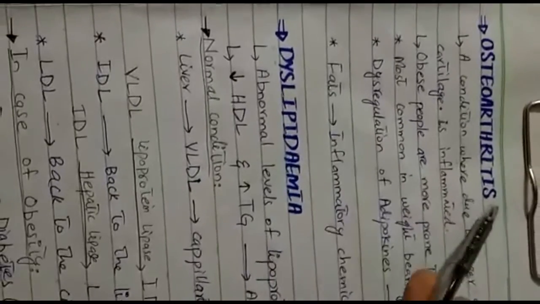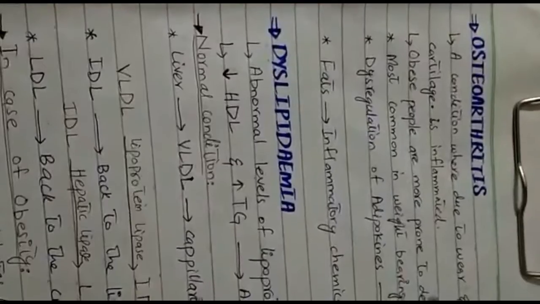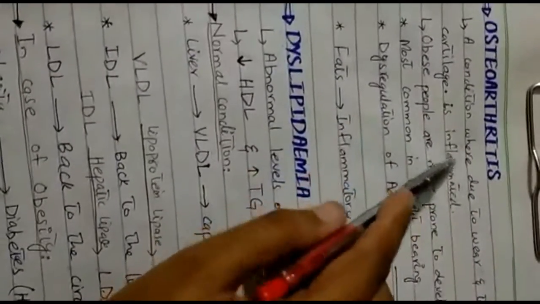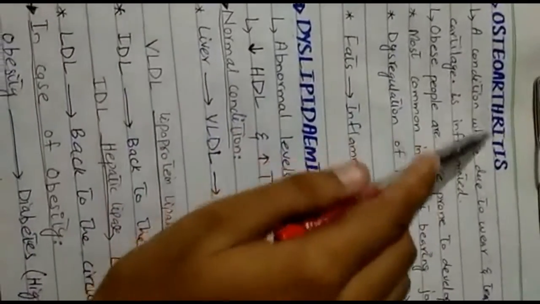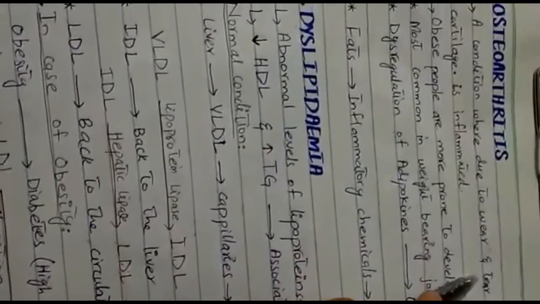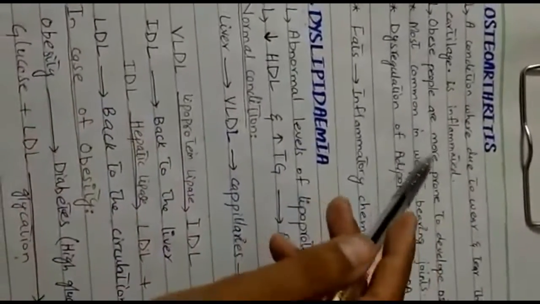The next disease is osteoarthritis. Osteoarthritis is very common in obese people. It is actually a condition where, due to wear and tear, the joint cartilage is inflamed. Osteoarthritis is actually a wear and tear disease. It means that with the increasing age, the disease is more likely to appear.